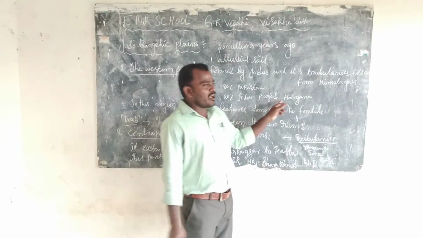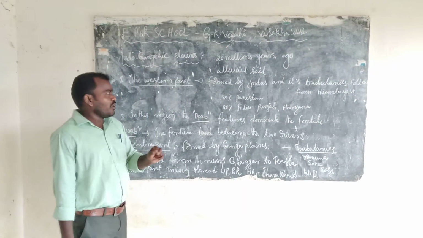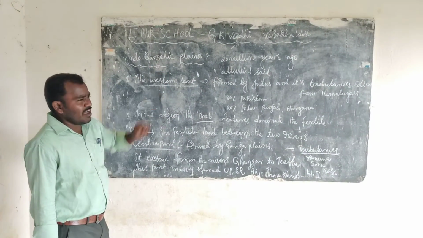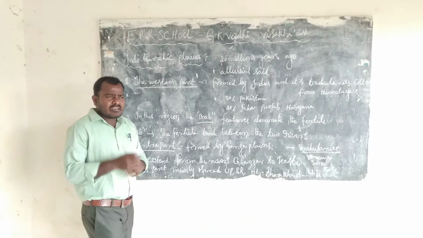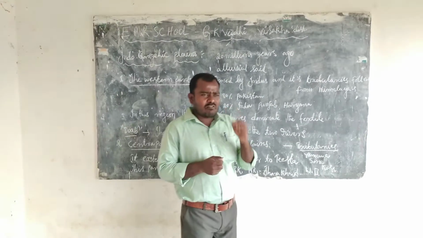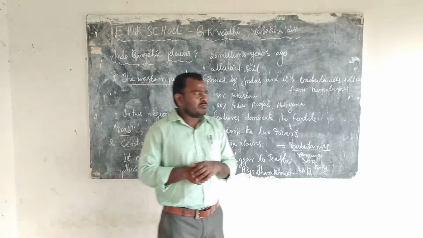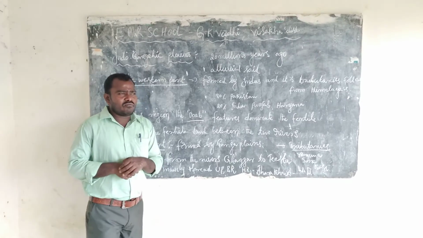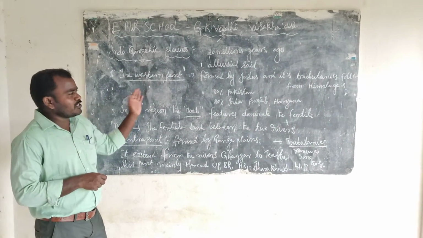Two states, Punjab and Haryana, lie in the Indus Valley. Agriculture is very developed in which states? Punjab especially, and Haryana.